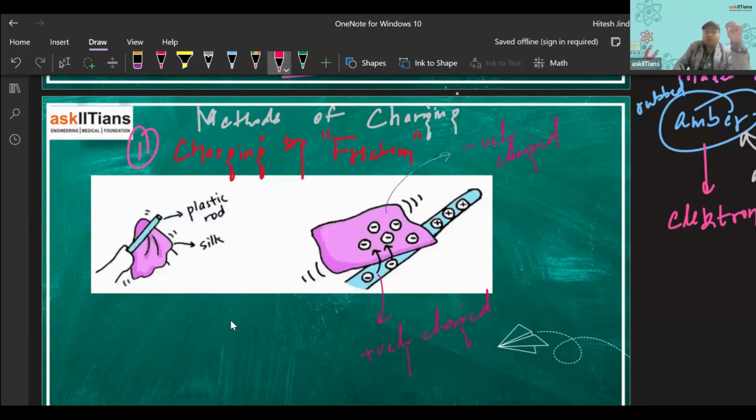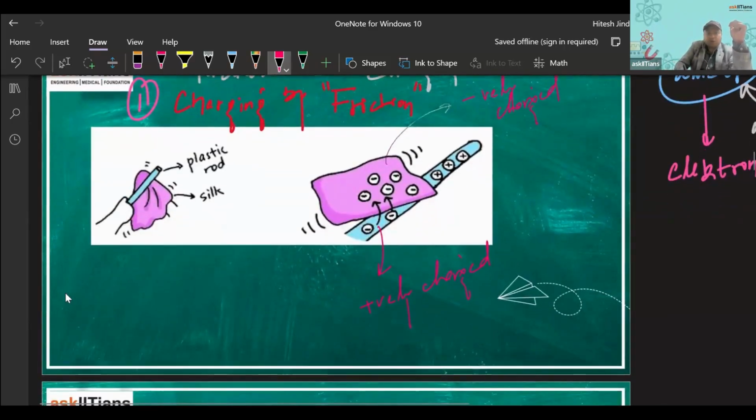For example, if I rub this plastic rod with cat's fur, we have fur on the cat, then what happens? This plastic rod becomes negatively charged, and the cat's fur becomes positively charged.